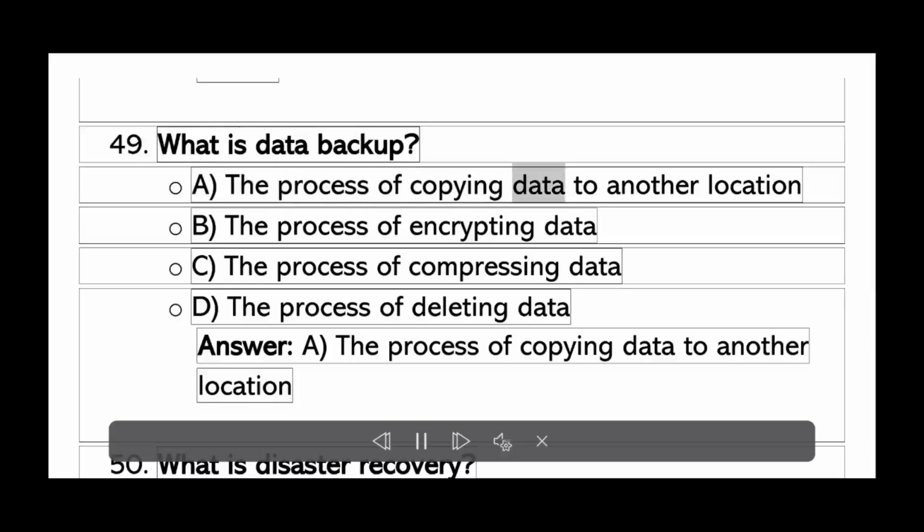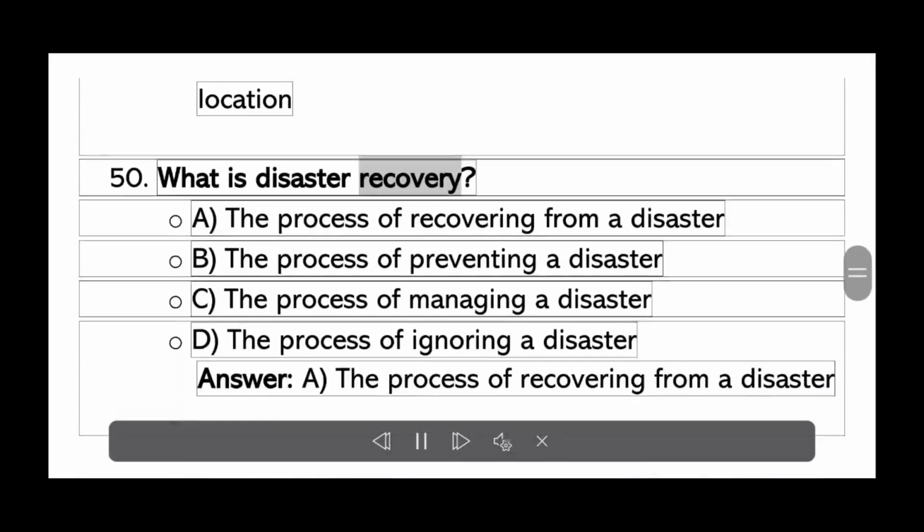What is data backup? A. The process of copying data to another location. B. The process of encrypting data. C. The process of compressing data. D. The process of deleting data. Answer A. The process of copying data to another location.